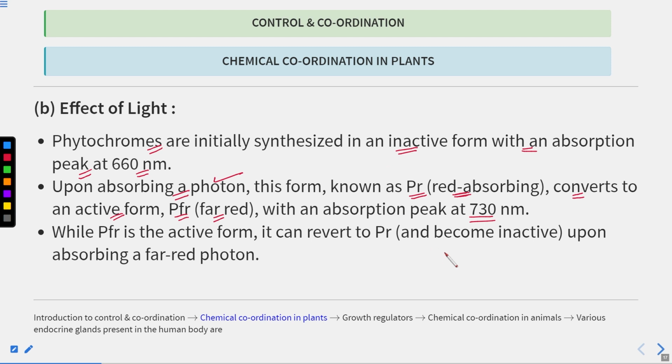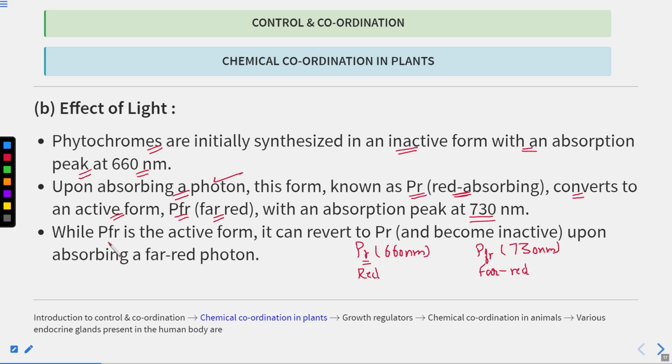You can write here: PFR maximum absorption is at 730 nanometer, whereas PR absorption is at 660 nanometer. So this is the red light absorbing pigment, and this is the far red light absorbing pigment.